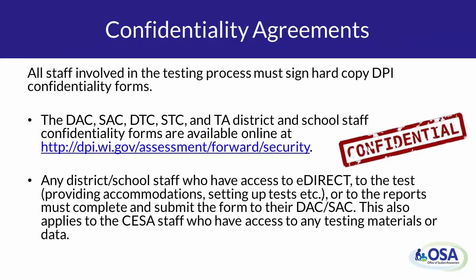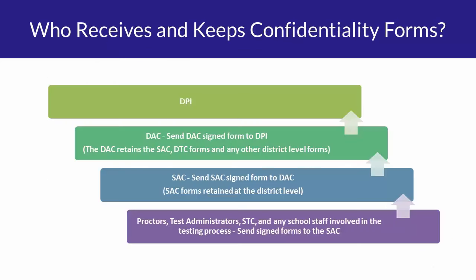Everyone involved in the testing process must sign a hard copy DPI confidentiality form. These forms are available on the Forward Exam Test Security webpage. Only District Assessment Coordinator confidentiality forms come to DPI. All other forms are retained at the school or district level.